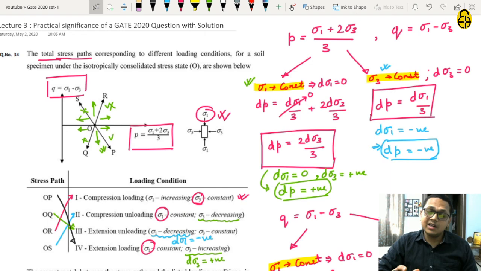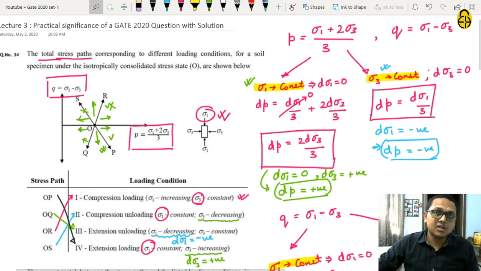So do read each and every question twice before attempting it. Try to understand the question. Try to see if you are able to analyze and figure out any way to solve it. If so, then give it an attempt. Sometimes it is possible that the GATE examiner is trying to test your reasoning ability or aptitude itself. So now, finishing the solution to this question, we will see what a stress path is and what the significance of this stress path is.